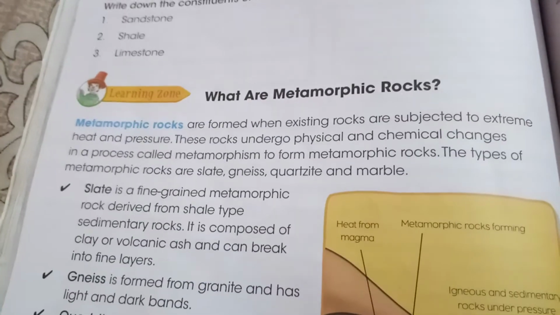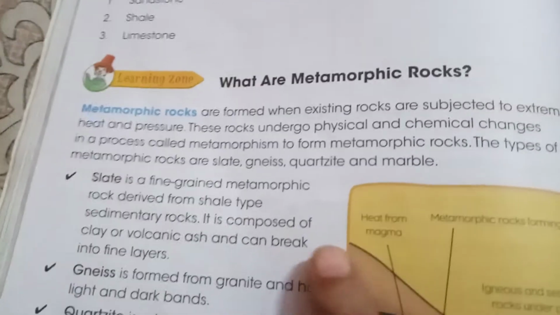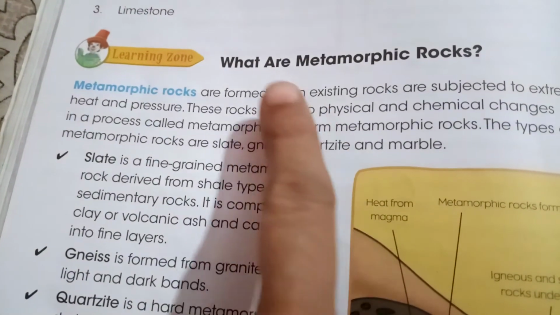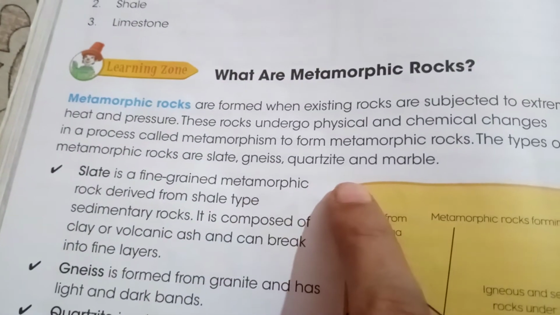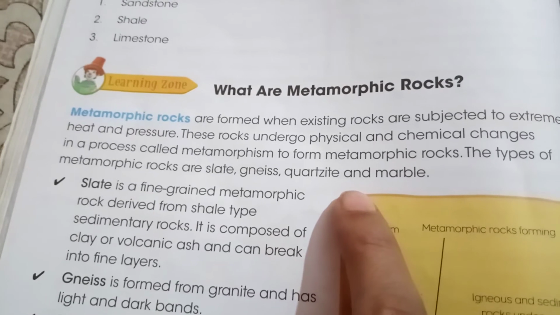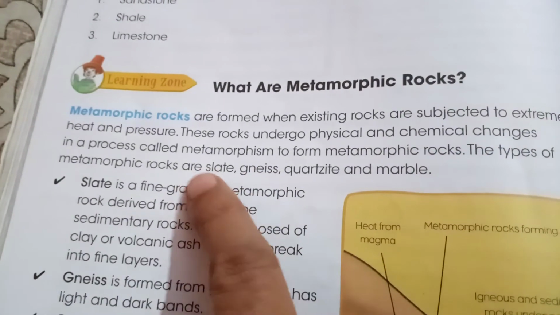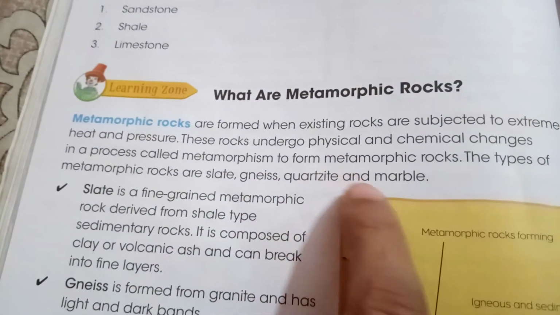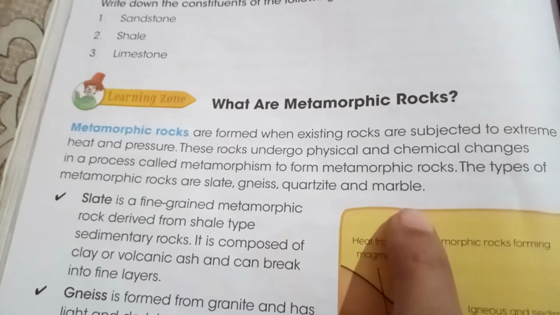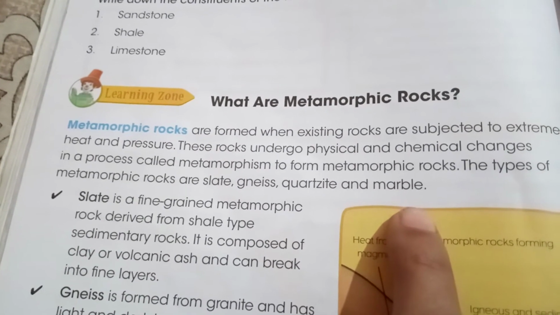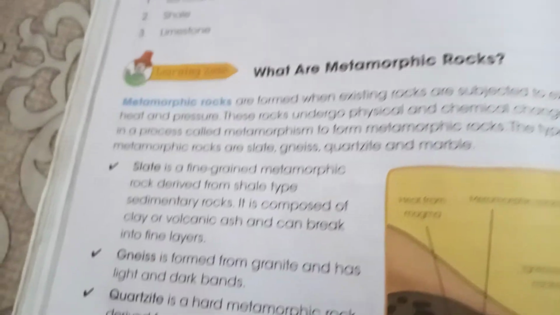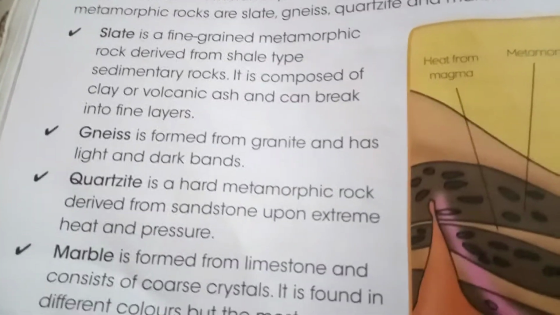These pictures also you can get from Google if you want to write this answer, like what are metamorphic rocks and the different 4 types of metamorphic rocks. You can get the picture of these slate, gneiss, quartzite and marble from net and draw them on the blank page. Now let's discuss the first one, slate.